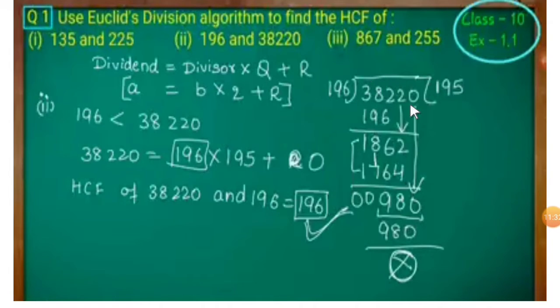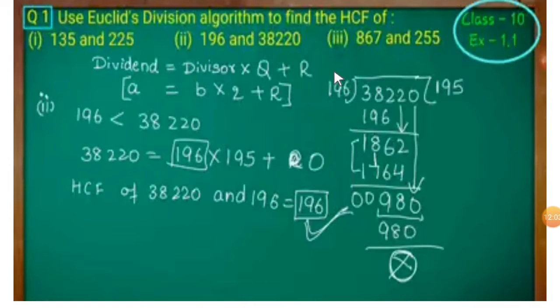This is a large number. First you have to take these three digits. 196 ones is 196; if you take 2, it will be more than 382. 196 ones is 196, 12 minus 6 is 6, 1 carry, 18 minus 10 is 8, again 1 carry, 3 minus 2 is 1. 186 is the remainder in this case. The next digit is 2, you have to take it now.